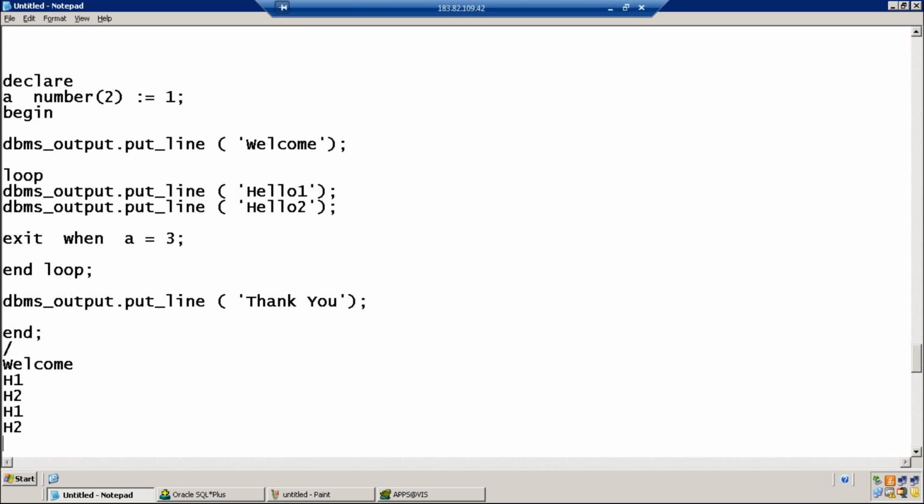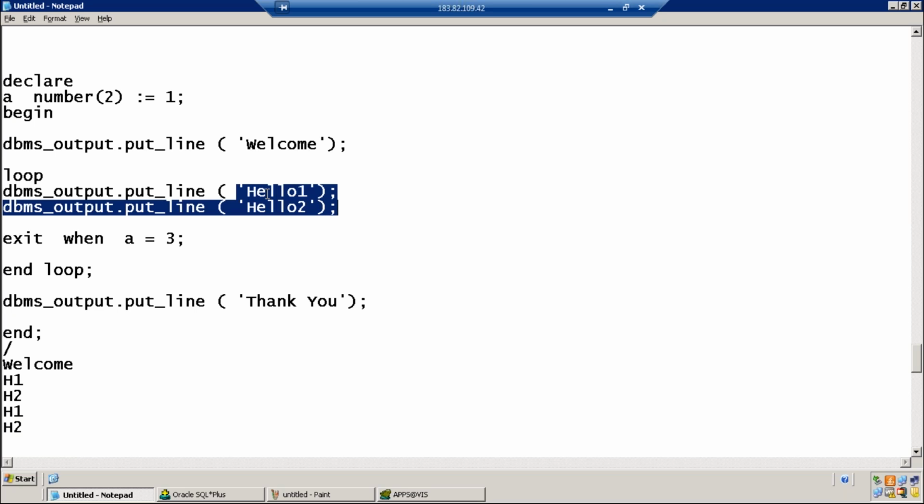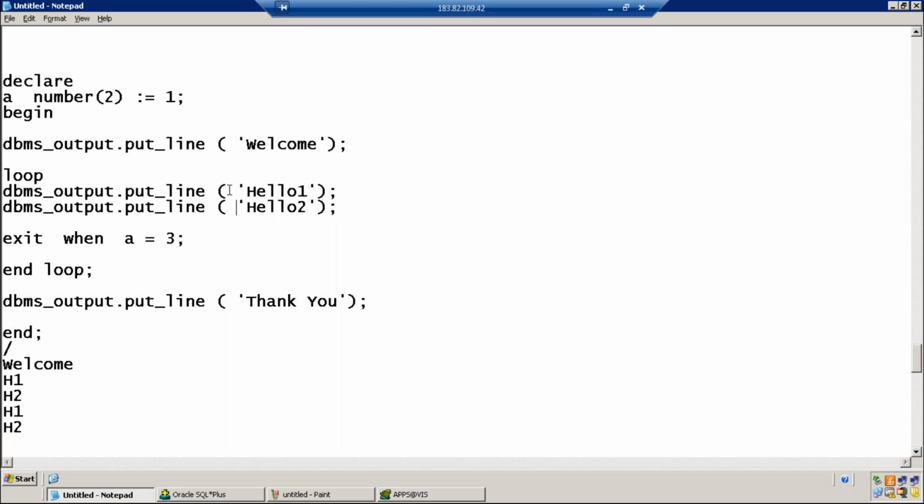How many times will the loop execute? When 3 equals 3, it will exit. So this is the final, and then thank you will be printed. Is hello 1, hello 2 printed once, twice or thrice? It will be twice: hello 1, hello 2, hello 1, hello 2, and then thank you. Jamal, how many times? 3 times. Okay.